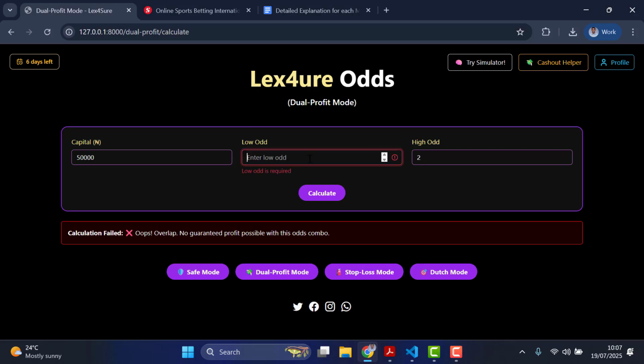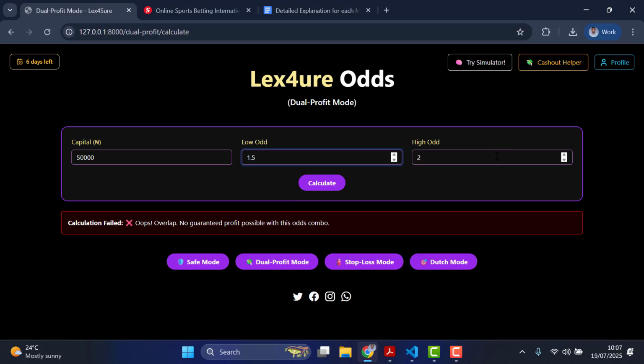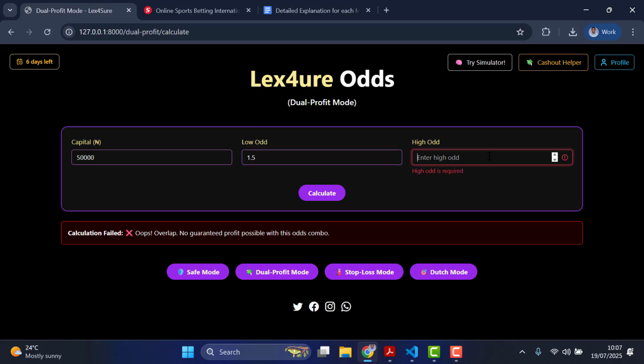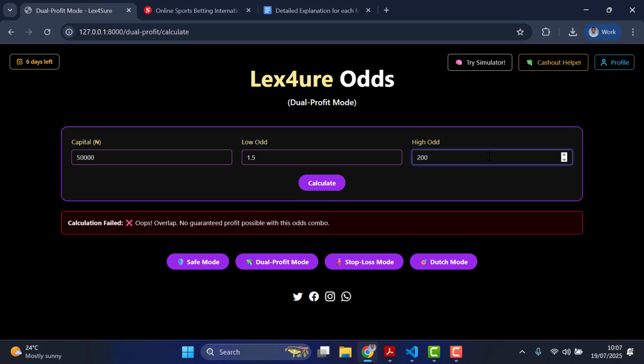Now, in a situation where you have odds like 1.5 and probably, let's say, 200, you can see the error message here: odds too far apart, or use safe mode strategy, because obviously this is way better when using safe mode. So use safe mode instead. This is one other error you can see for this dual profit mode, when the odds are unnecessarily too far apart. It doesn't make sense to use this mode, so use another mode for this case.